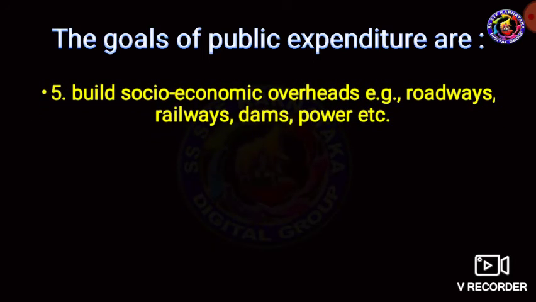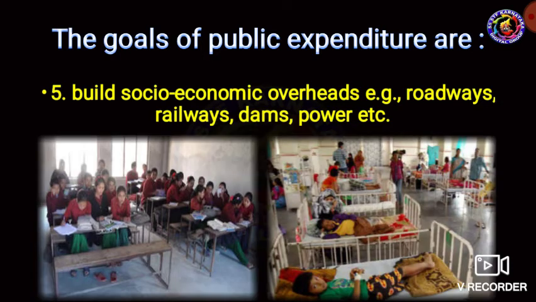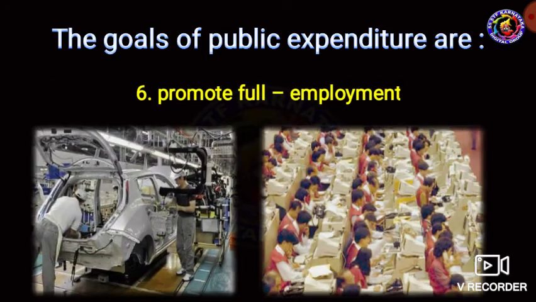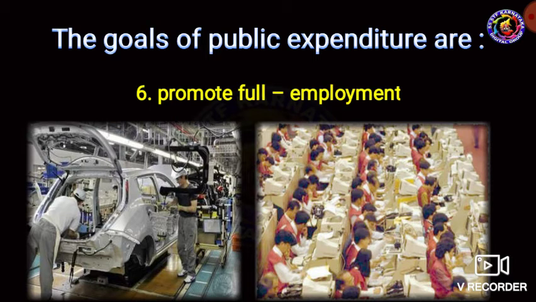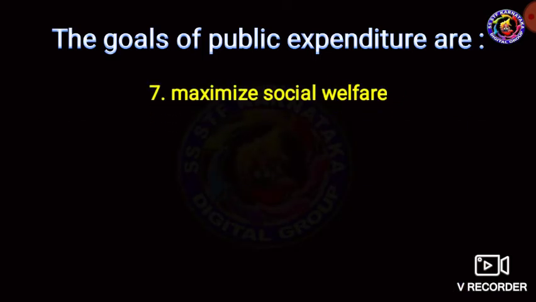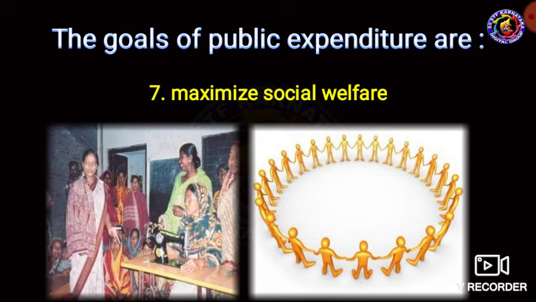Then public expenditure builds socio-economic overheads, for example, roadways, railway, dam, power, etc. Then it promotes full employment opportunities. Then the last one is it maximizes social welfare. These are the very important reasons for public expenditure.